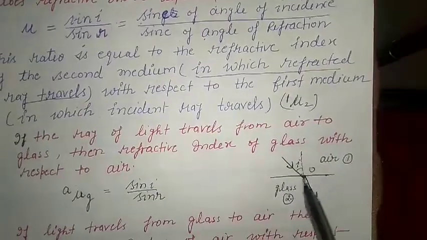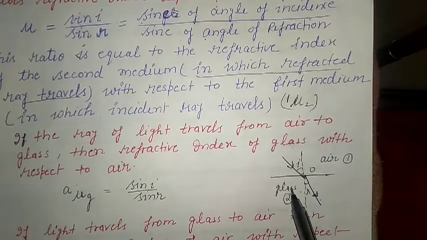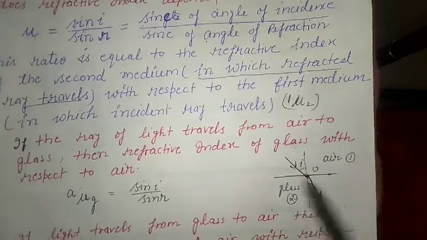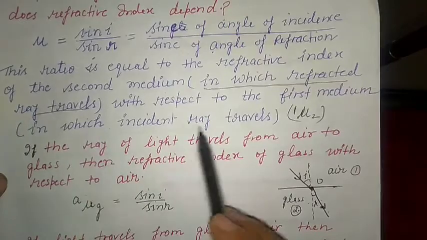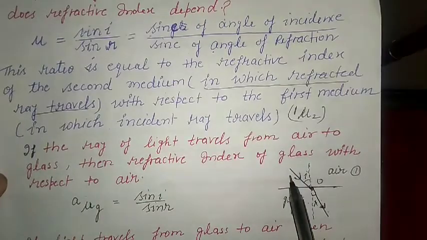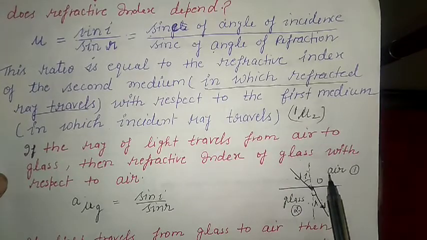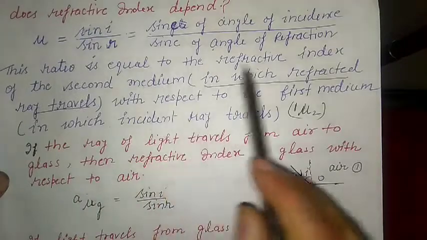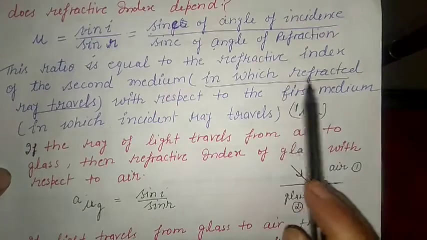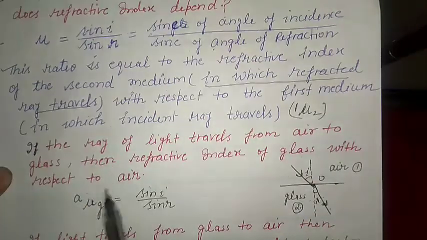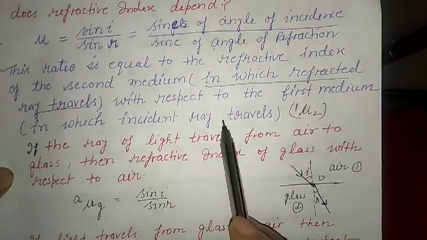Suppose here it is from air to glass. The refracted ray is in this medium, so this glass is the second medium. The first medium is the one in which the incident ray travels. The incident ray is in this medium, that is air, so air is the first medium. So the ratio is equal to the refractive index of the second medium, in which the refracted ray travels, with respect to the first medium, in which the incident ray travels.